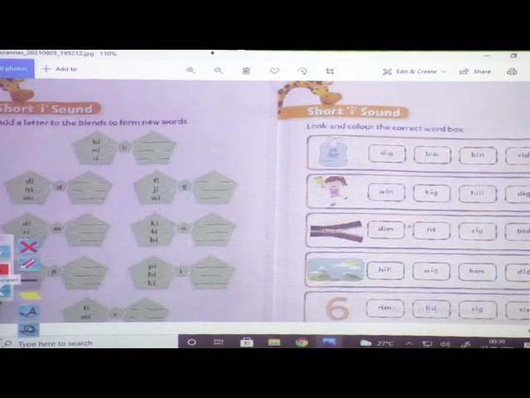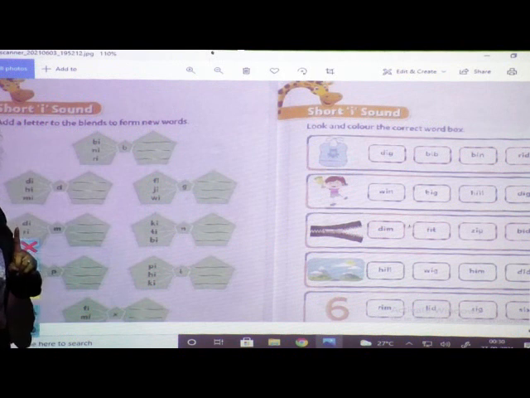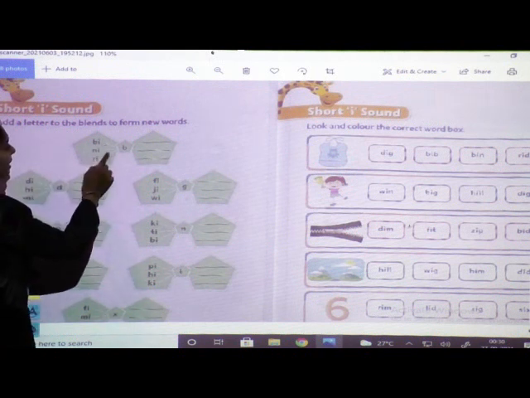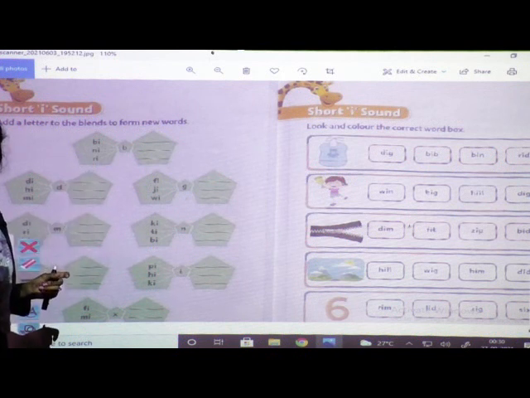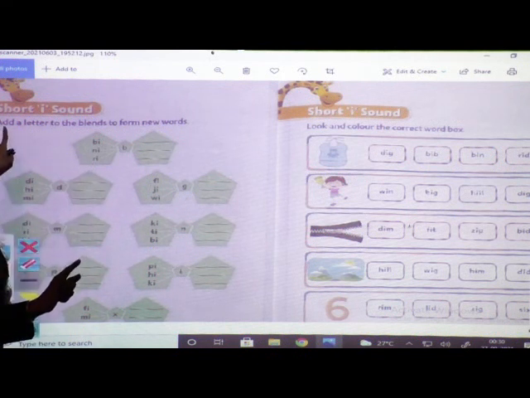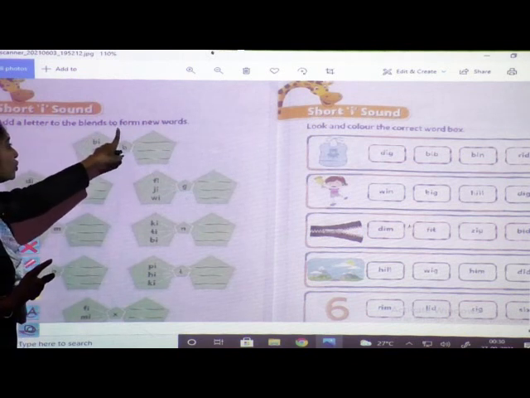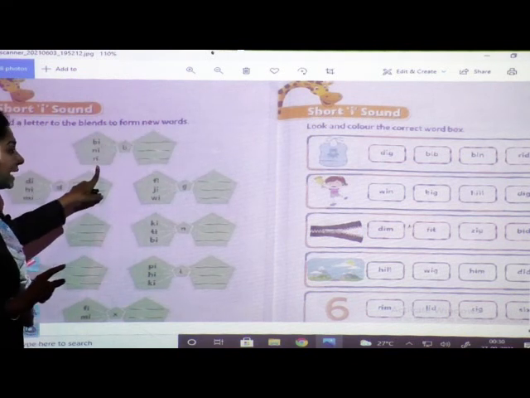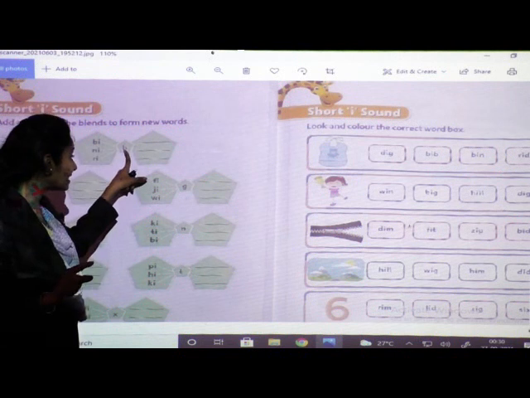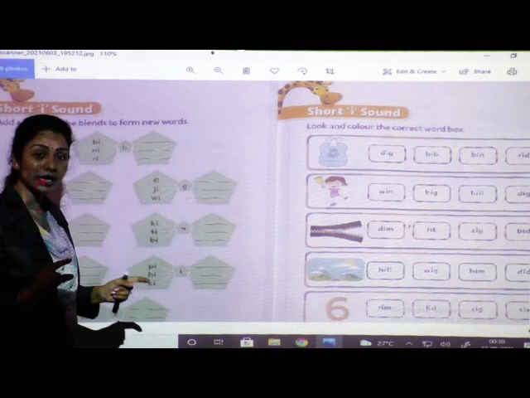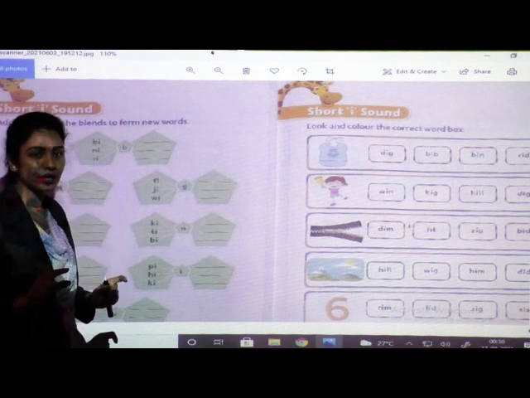Short I sound. If you will see, these are the words, but in front of this one letter has been given. Okay, only B-I-B, N-I-B, R-I-B, does this complete a word? Are we getting any meaning? No. So what we are going to do is, add a letter to the blends to form new words. These are the blends. In front of these blends, this is a letter. We are going to add this letter to complete the word. Then only we are getting the meaningful word, right? Like example,